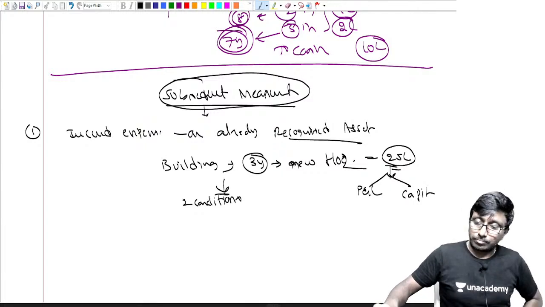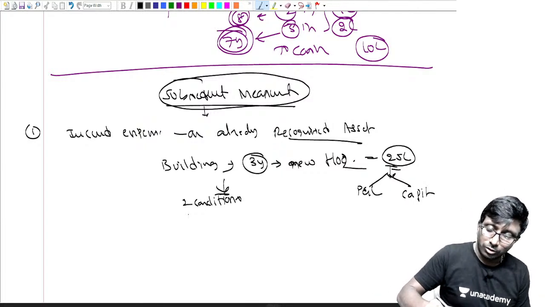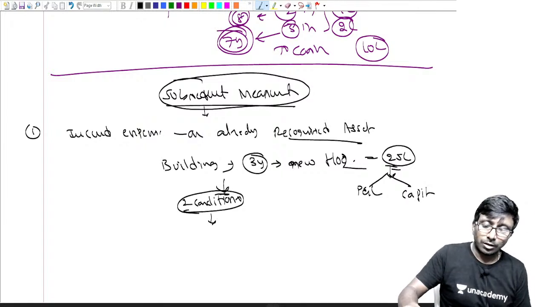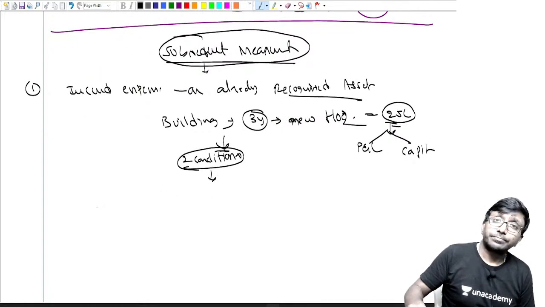So what are the two conditions basically?